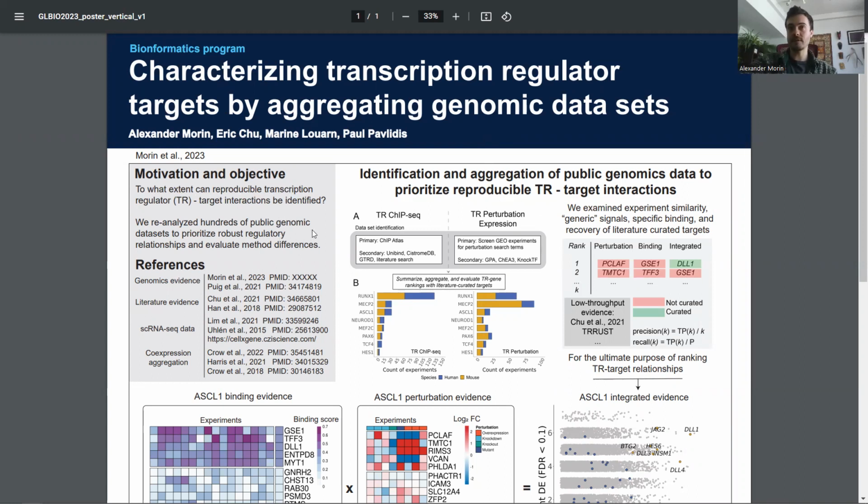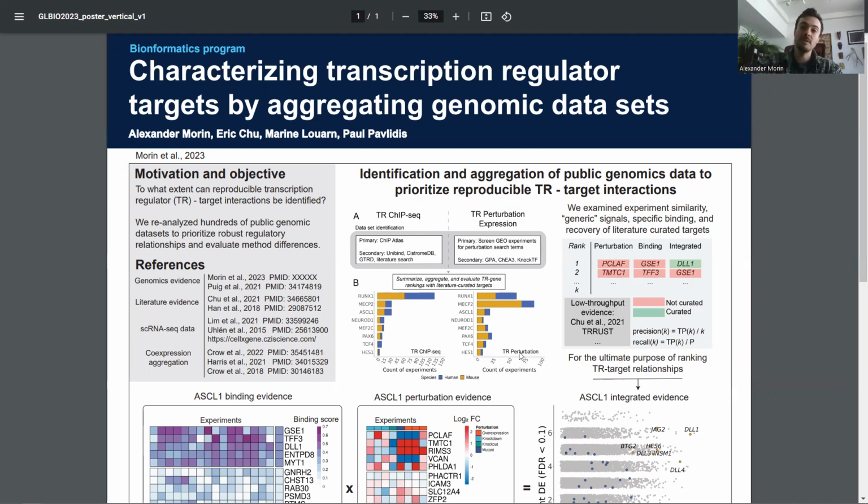So the first leg of this research just got accepted into Genome Research. The ID is still pending, but basically I created a workflow for the identification, aggregation, and joint analyses of TR ChIP-seq and perturbation data. And these are two of the main methodologies that test direct regulatory relationships at a genomic scale. And so we focused on a subset of 8 regulators of importance in both mouse and human, looking to exhaustively identify the data for both species.